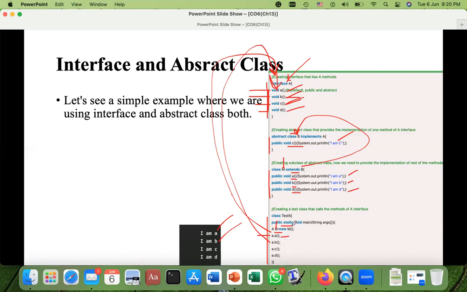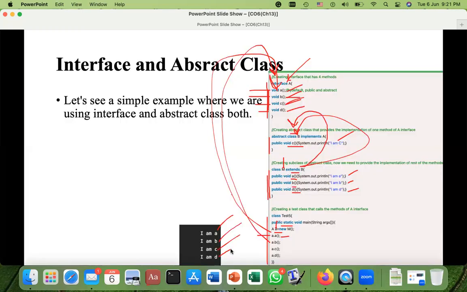So I will search for that C here in this M. C is not available here in this M. Then where is it available? Okay, this class M is extending B. Then I will go to that B and search for C. And here C is available and I am C will be printed. And similarly a.D, you can understand. So I am D will be displayed.